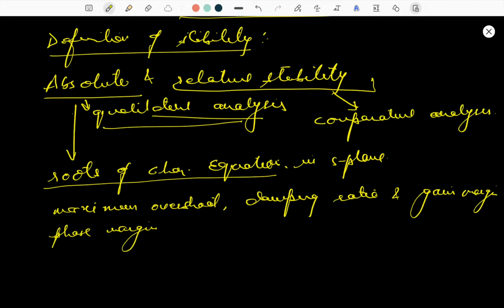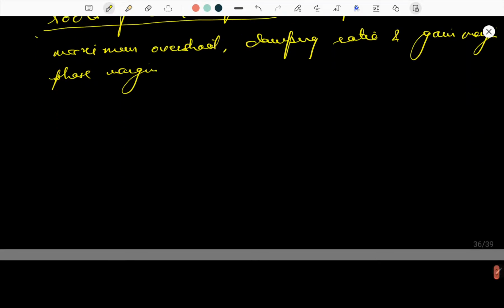These are the things which are helpful to measure the relative stability. Later on we will discuss all these things. So first of all, we have to discuss only the absolute stability over here, which depends simply on the roots of the characteristic equation. Let's discuss this. We have three conditions.